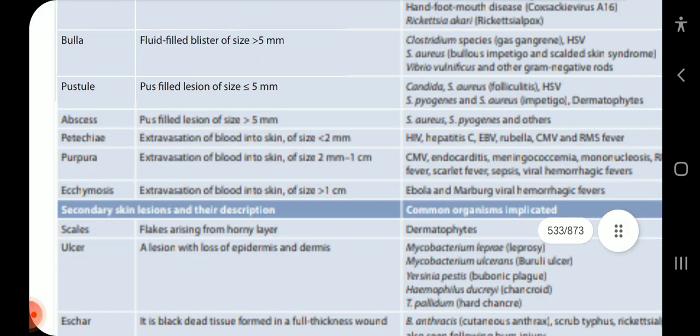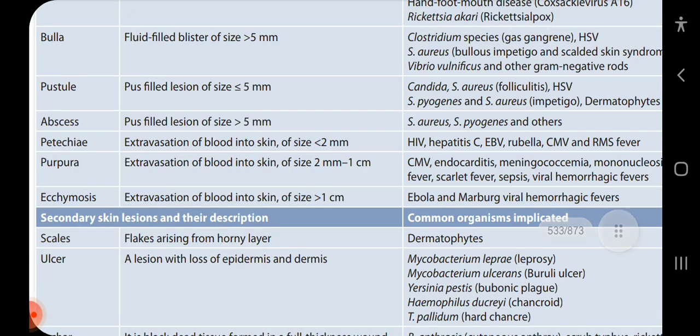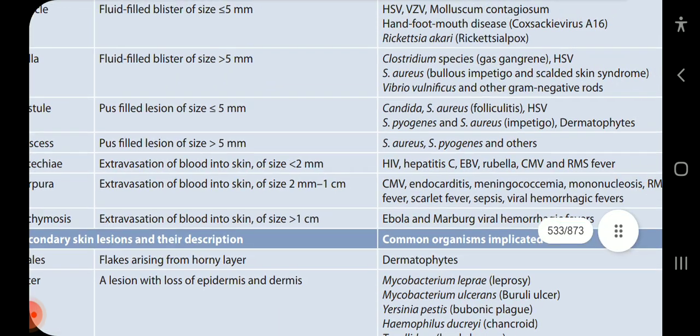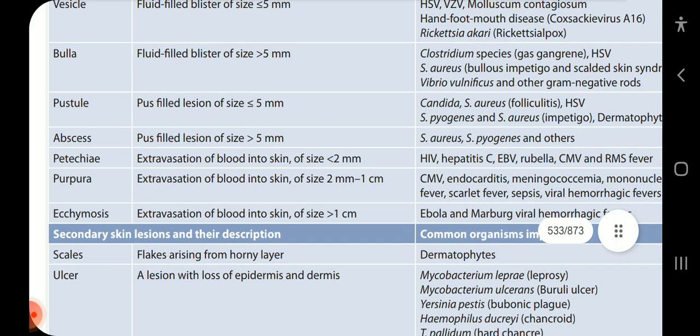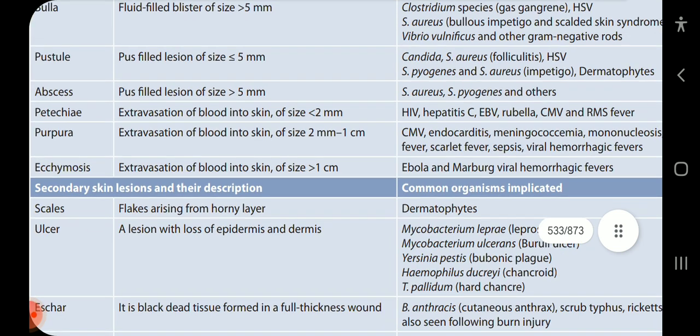Pustule: pus-filled lesion of size less than or equal to 5 mm. Causes include Candida, Staph aureus folliculitis, HSV, Staph pyogenes, Staph aureus impetigo, and dermatophytes. Abscess: pus-filled lesion of size more than 5 mm, caused by Staph aureus, Staph pyogenes, and others.